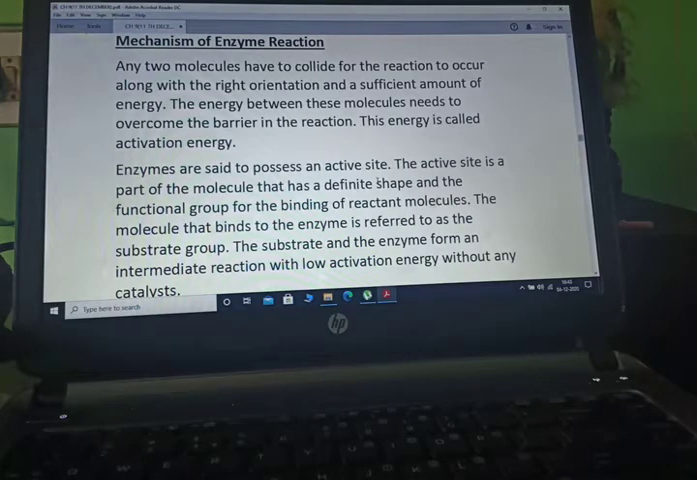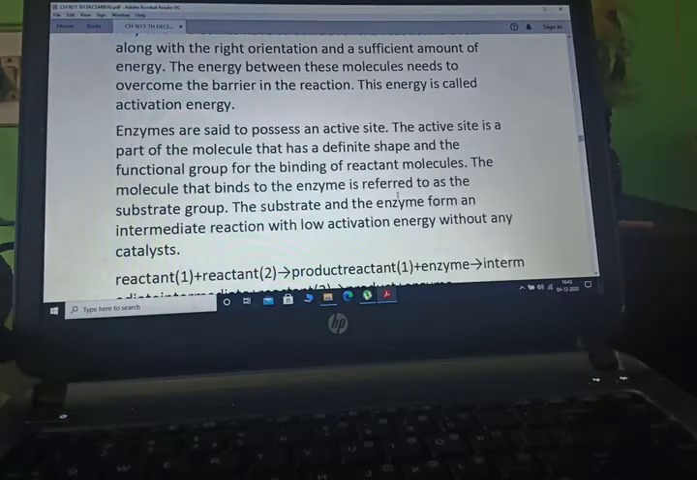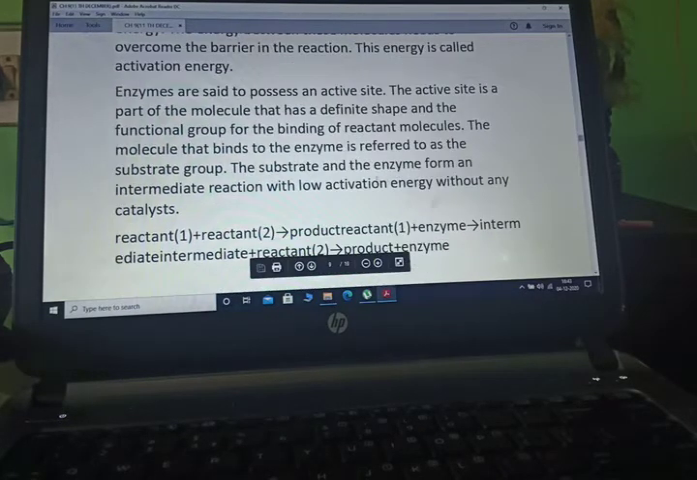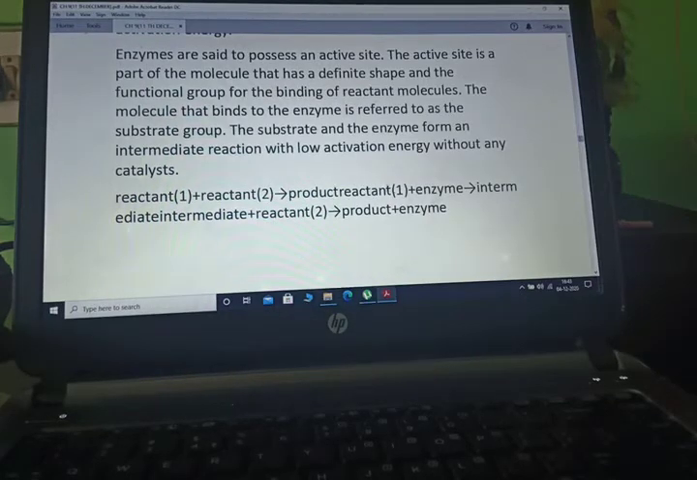Any two molecules have to collide for the reaction to occur, along with the right orientation and a sufficient amount of energy. The energy between these molecules needs to overcome the barrier in the reaction. Enzymes are said to possess an active site. The active site is a part of the molecule that has a definite shape and functional group.